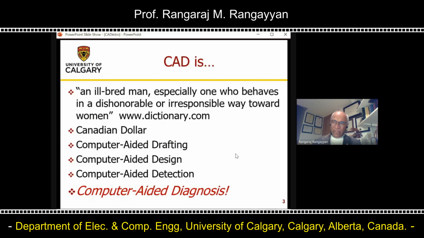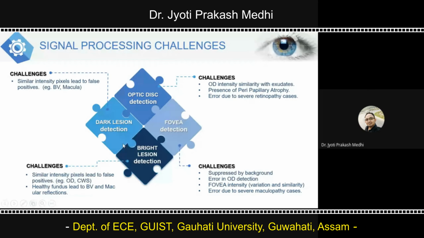Diagnosis goes a little further and says, well, in this part of the image, there is something suspicious, and most likely it is this particular disorder caused by this particular disease. Signal processing challenges, which we find in obtaining or detecting the optic disc, fovea, bright lesion and dark lesion, are presented here. So let us start from the optic disc.